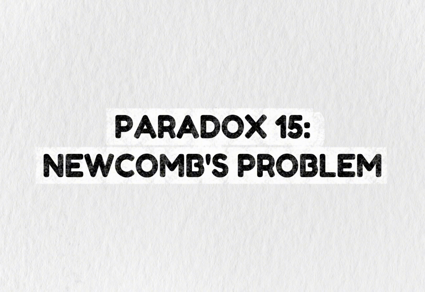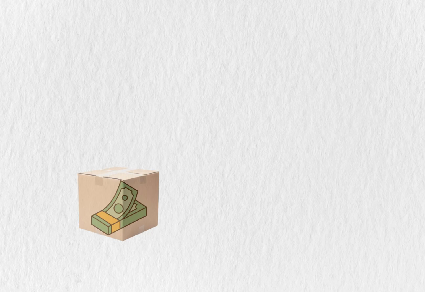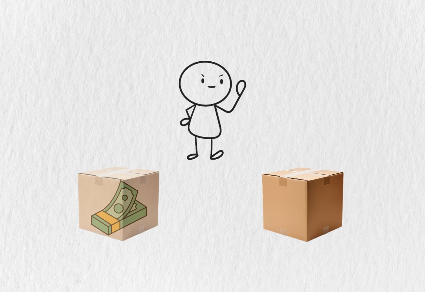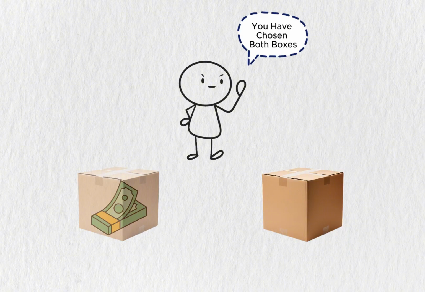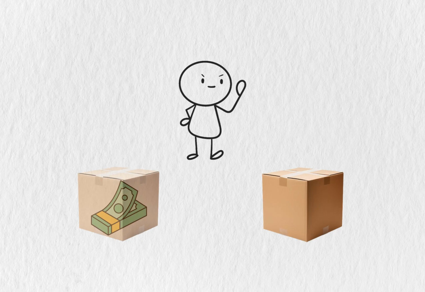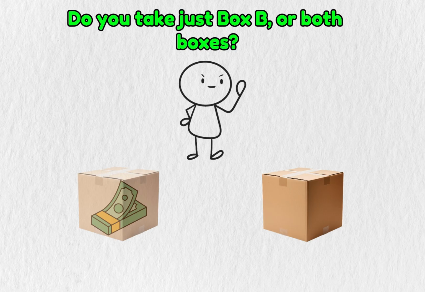Paradox 15. Newcomb Problem. There are 2 boxes in front of you. Box A is transparent and contains $1,000. Box B is opaque. A superintelligent predictor has already predicted your choice. If the predictor thought you'd take just box B, it put $1 million in there. If it thought you'd take both boxes, it left box B empty. The predictor has been right 99.9% of the time in the past. Do you take just box B or both boxes?